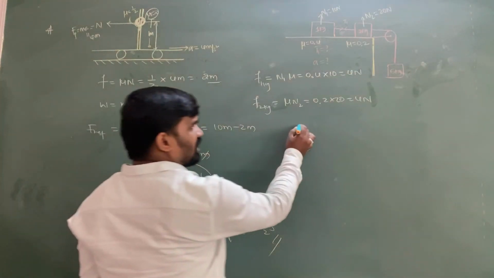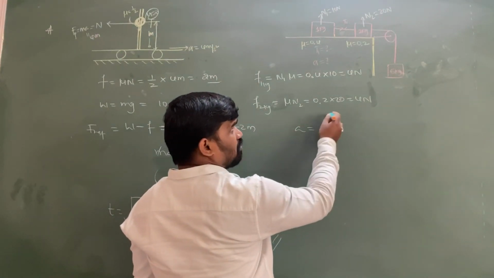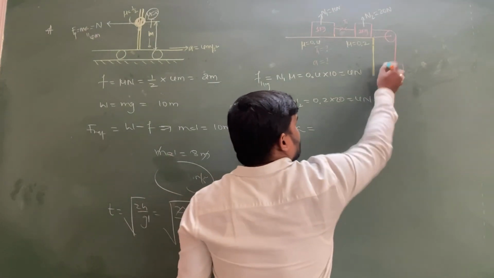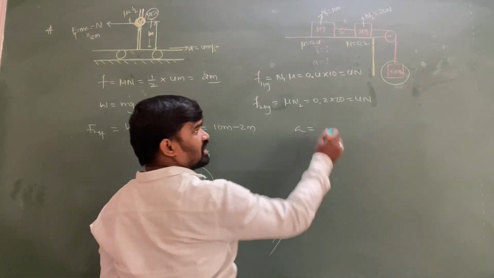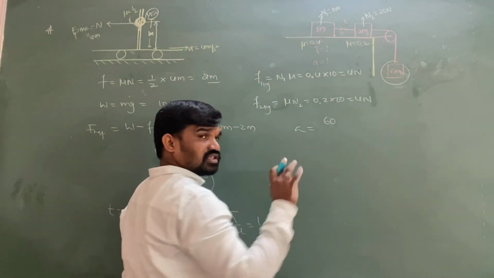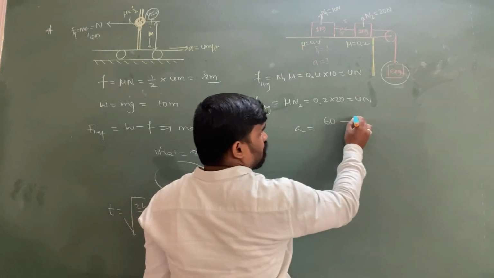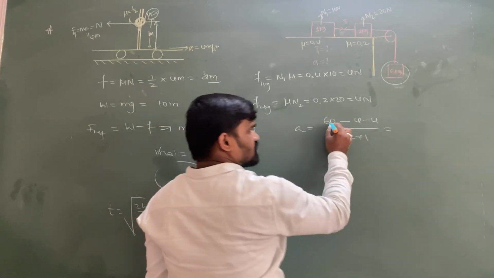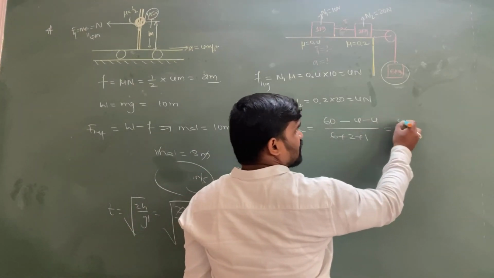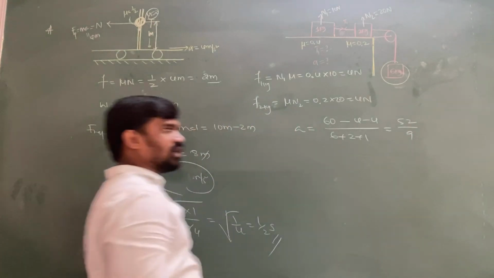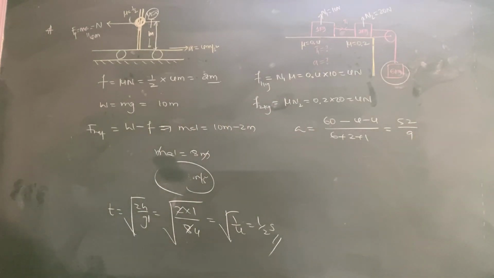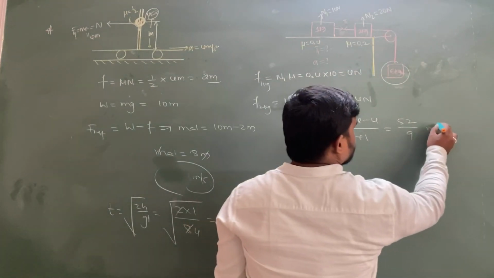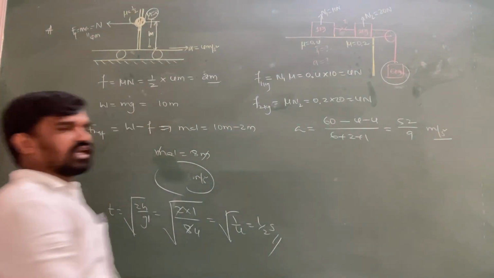Now to determine the acceleration, it is equal to unbalanced load minus friction. Unbalanced load for a vertically moving downward body is how much? 6g, I am taking g as 10, so 60 minus 4, by total mass, 6 plus 2 plus 1. 60 minus 8 is 52 by 9. 60 minus 4 is 56, minus 4, that is 52 by 9. So the acceleration we are getting is 52 by 9 meter per second square.